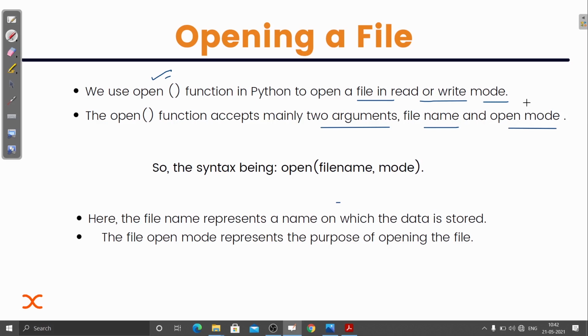Even this is optional, that is open mode. It's optional because there is a default value that is already set. If you don't tell the interpreter that you want to open this file with a particular mode, then there is one default value that will always be there in this part.